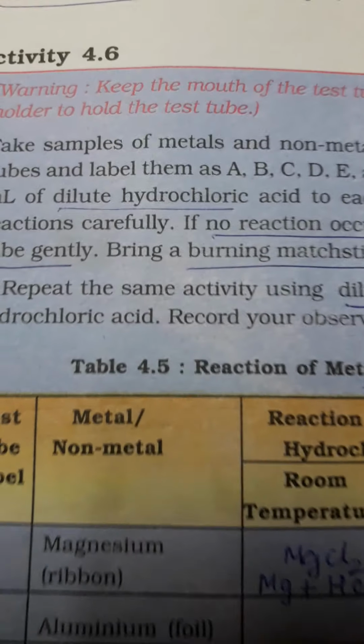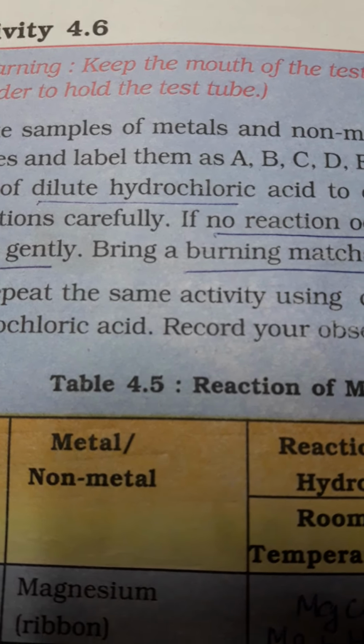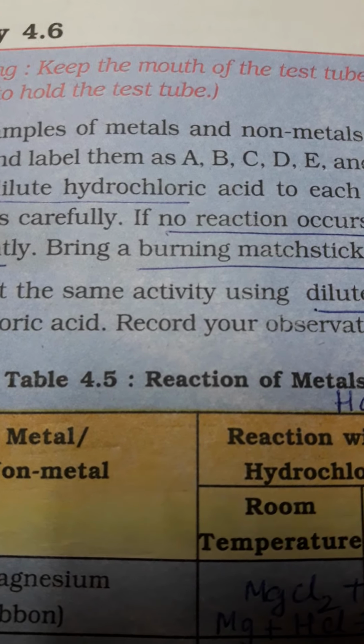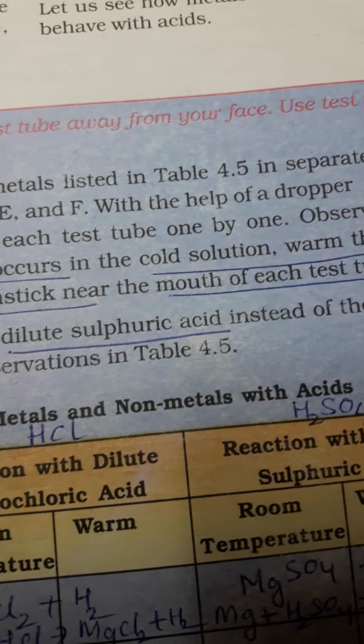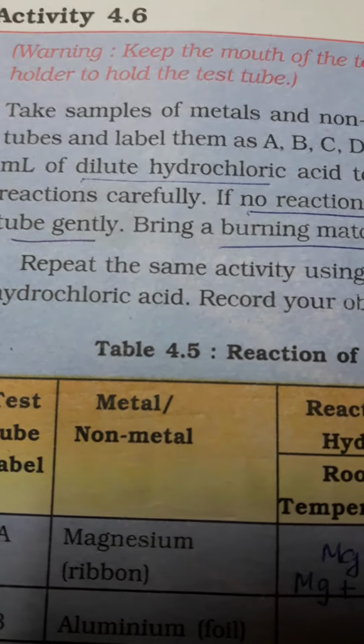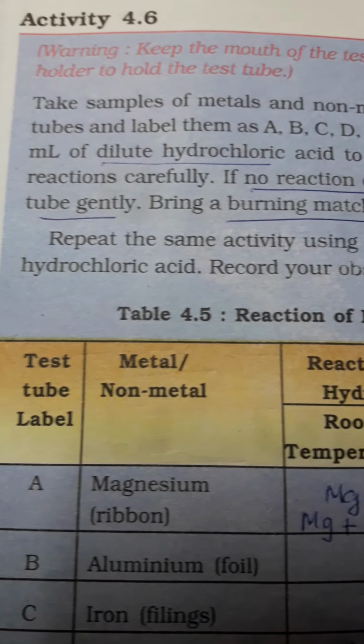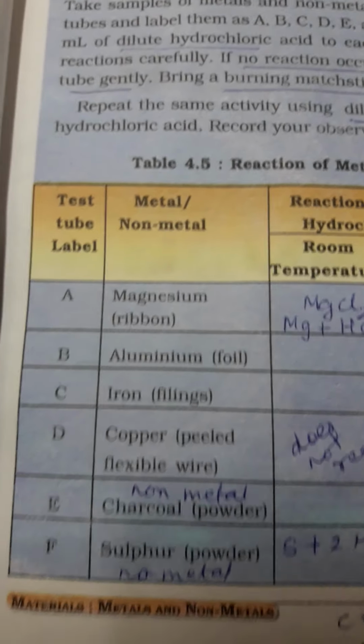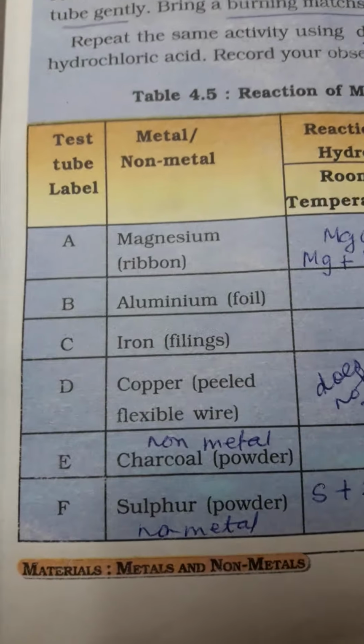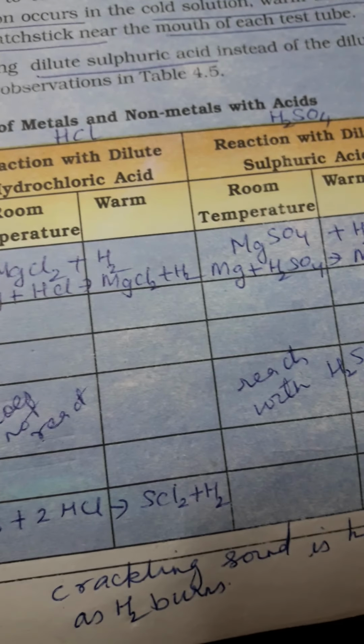Then we observe the reactions carefully. If no reaction occurs in the cold, then we warm the test tube. And then we bring a burning matchstick near the mouth of each test tube to see whether any gas is produced or not. So let us see table 4.5, reaction of metals and non-metals with acid.